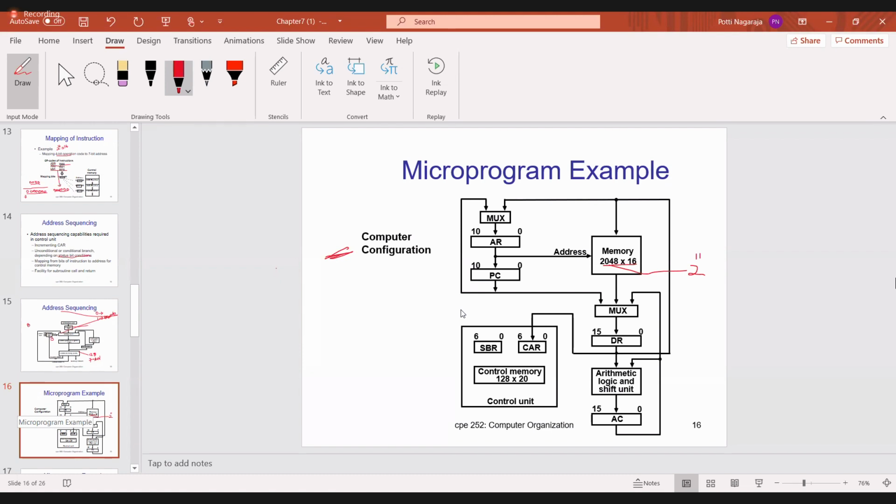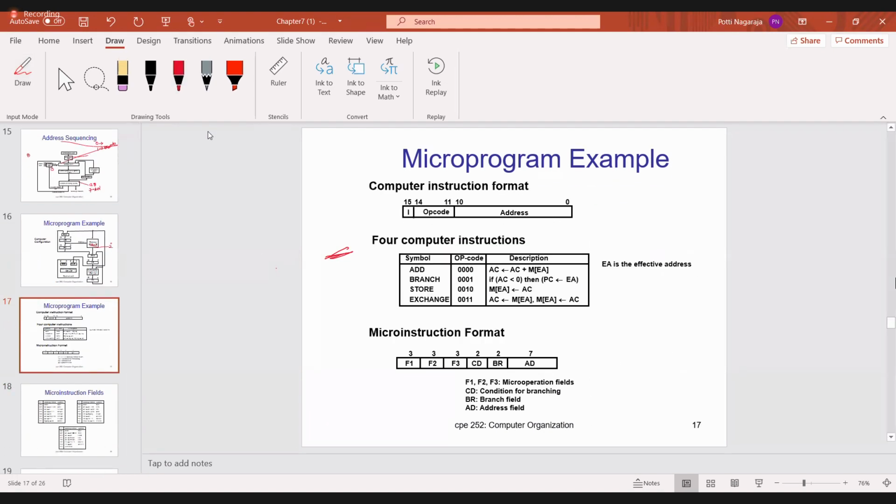Now instruction 1 is completed. Now which instruction do you have to execute? Instruction 2. When you are executing instruction 2, then automatically the program counter points to which instruction? The address of the third instruction. So the program counter always points to the address of the next instruction that you have to execute. But at the starting of the program, it contains the initial address, but later it will be updated by 1. Okay. Then this I also said, the computer instruction format.